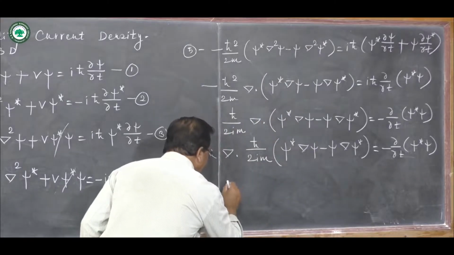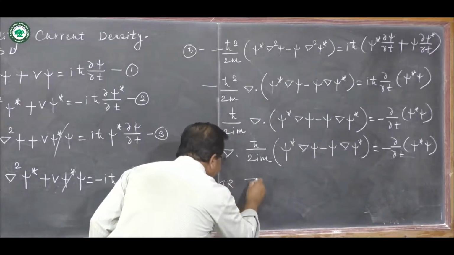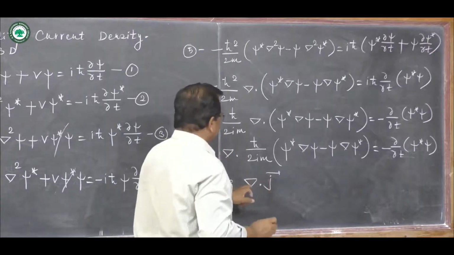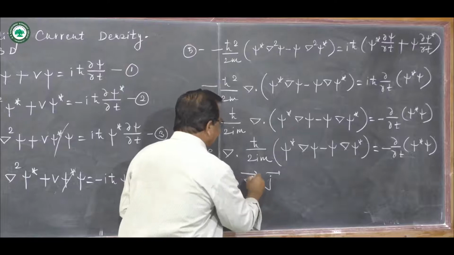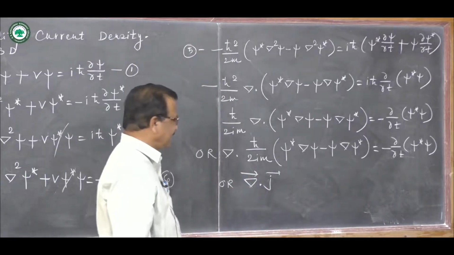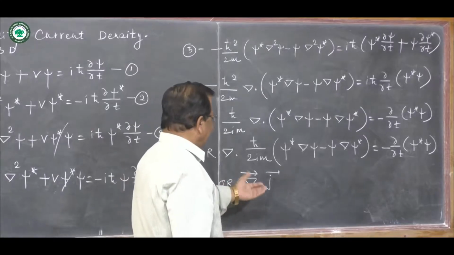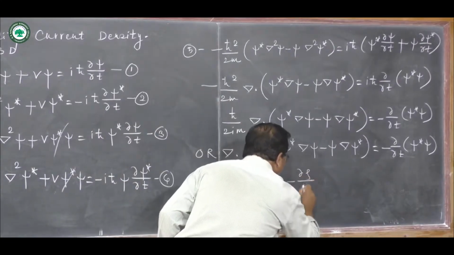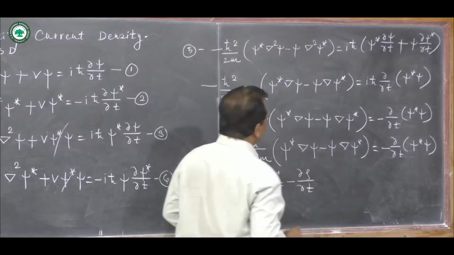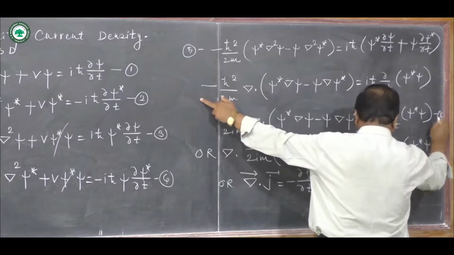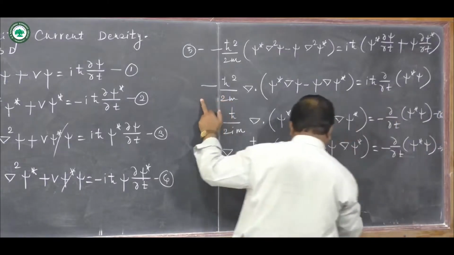So del dotted with J equals minus ∂rho/∂t. So this is what we have got. Let us call these equation numbers 6, 7 and 8.